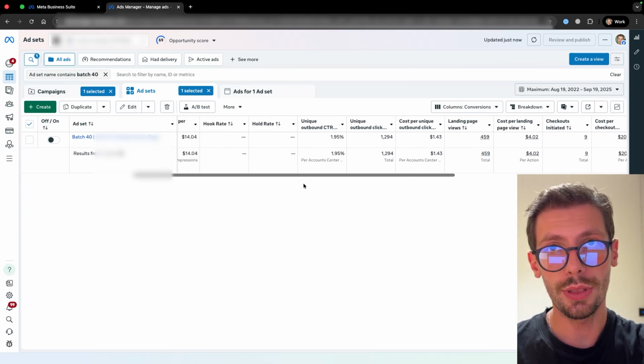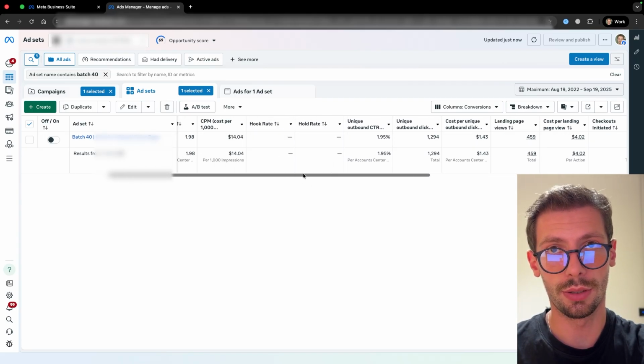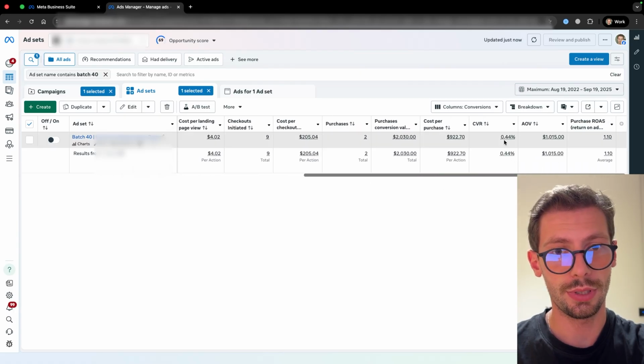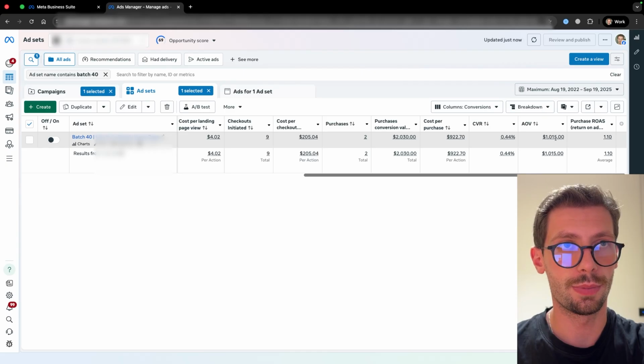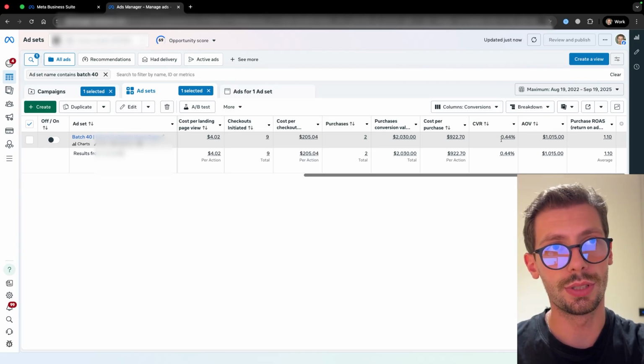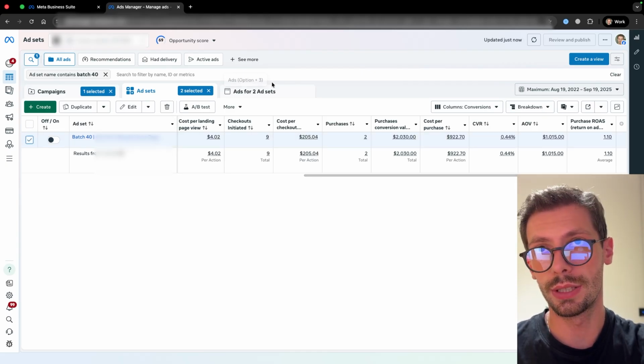So the only thing that can be off really, if the CPM and the click-through rate is fine, is the conversion rate or the AOV. The AOV is super good. It's a brand with expensive products, but the conversion rate is kind of low. It's usually higher. So we look into why this is actually the case.